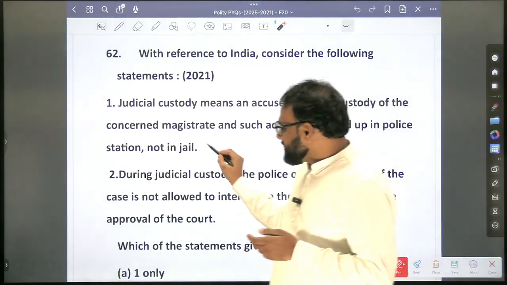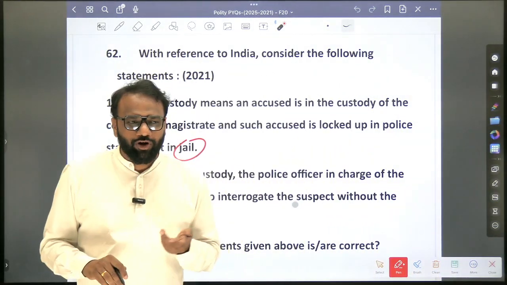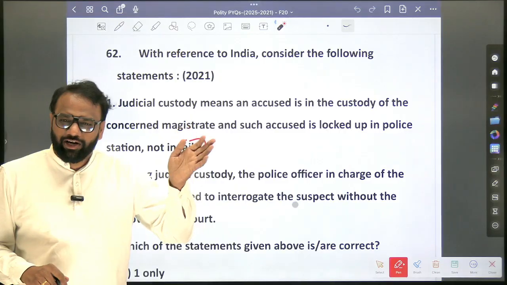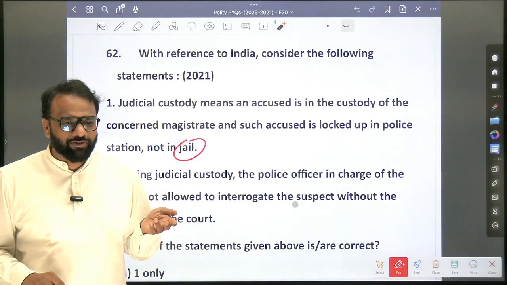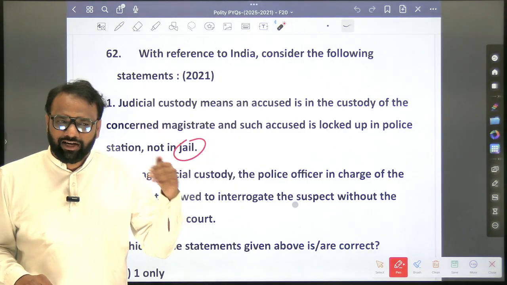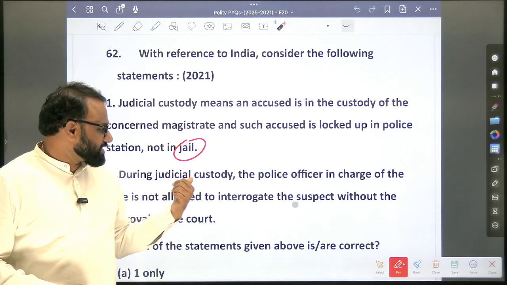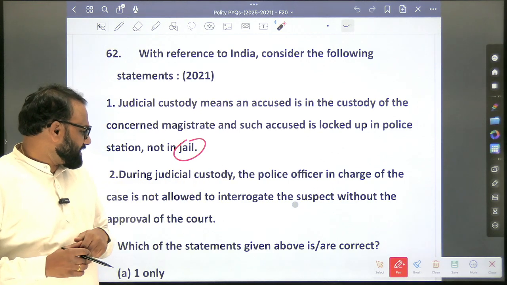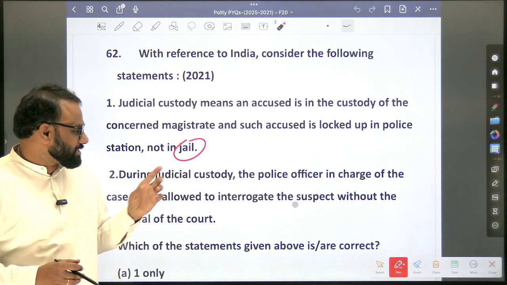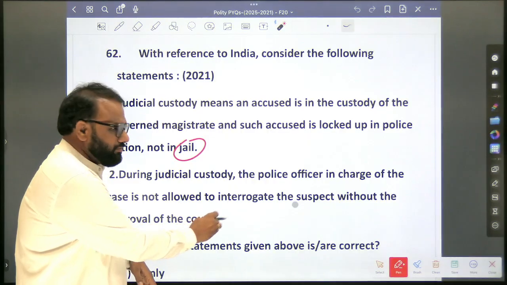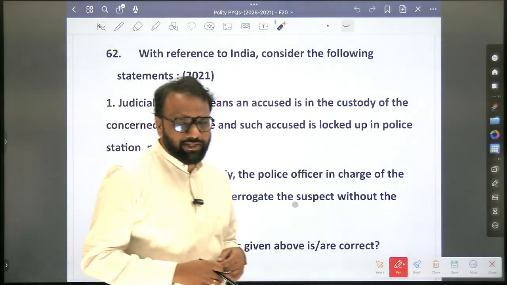If the person is in jail and the police want to interrogate, can they directly go to jail and interrogate? No. First they have to take the permission of the magistrate, then they can take that person and interrogate. So during judicial custody, the police officer in charge of the case is not allowed to interrogate the suspect without approval of the court. True. So the second statement is correct.